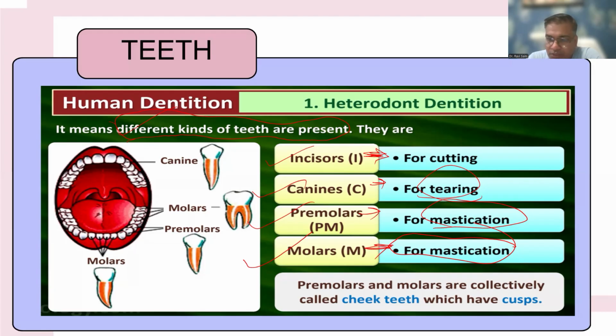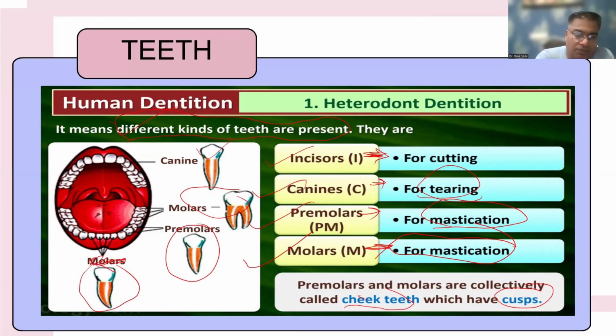Premolars and molars are collectively called cheek teeth because they have cusps. Because of the presence of cusps, they are called cheek teeth. These are the canines, these are the premolars, these are the molars, and these are the incisors.